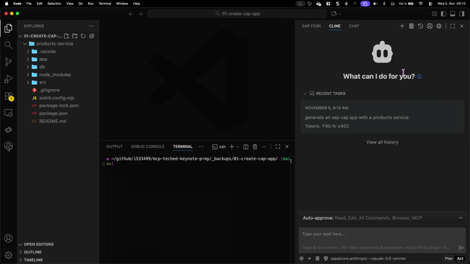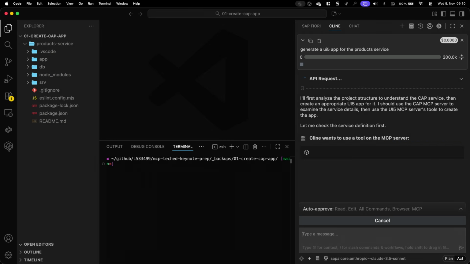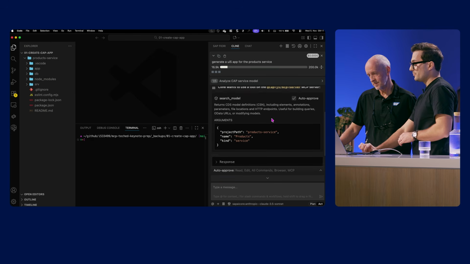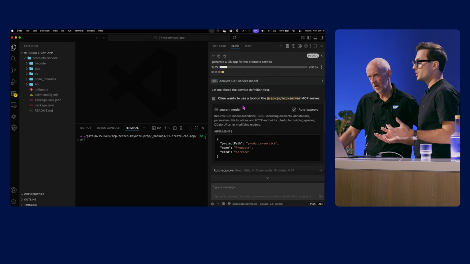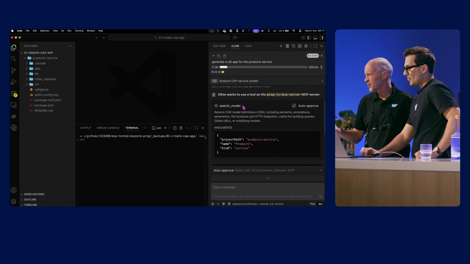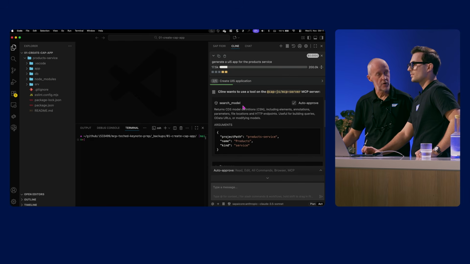But maybe here we can add some UI5? Sure we can. So let's just say generate a UI5 app for the products service. Nice, nice. And this is going to be a freestyle UI5 app, hopefully with a nice view. Hopefully. Let's see what it does. And it should go to the CAP MCP first to search the model, so it makes sense to get a good understanding of the data model before you build a UI on top. And when we say good understanding, we're not sort of airy-fairy good understanding. This is basically grabbing a seasoned representation of the actual data model, right?